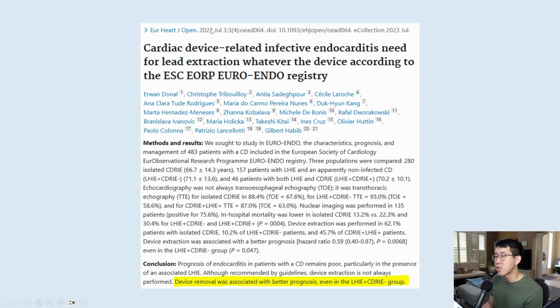Here you can see this article from 2023 looking at cardiac device-related infective endocarditis, and they were looking at apparently non-infected cardiac devices. They found that device removal was associated with better prognosis, even in the patients with left-sided endocarditis and apparently non-infective cardiac device.